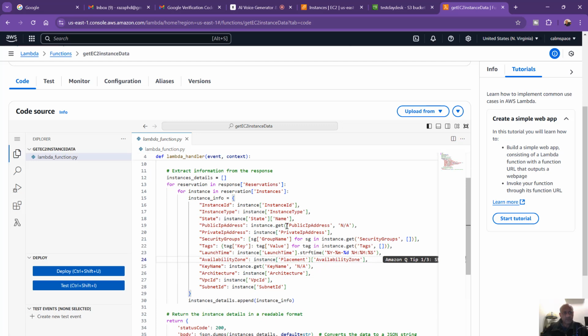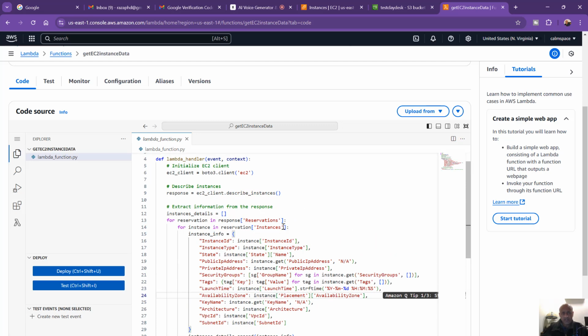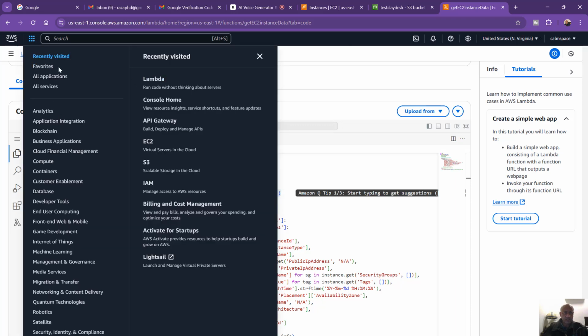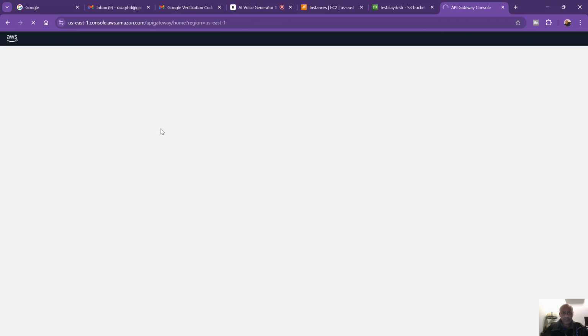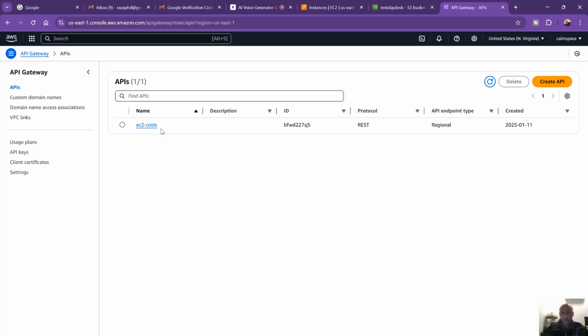So this is a Lambda function that simply extracts information from the response, and I get all the details by simply running describe instances detailed. That's it, right? So once I have the Lambda function, next I'll show you the API gateways, how those are set up. And this is a one-time setup, by the way. You don't have to set it up all again. Just set it up once and let the agent rip off, tell you exactly all the details.